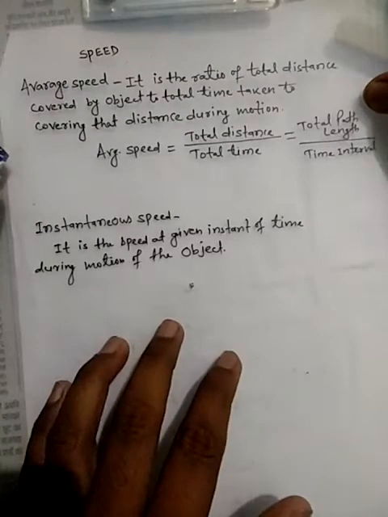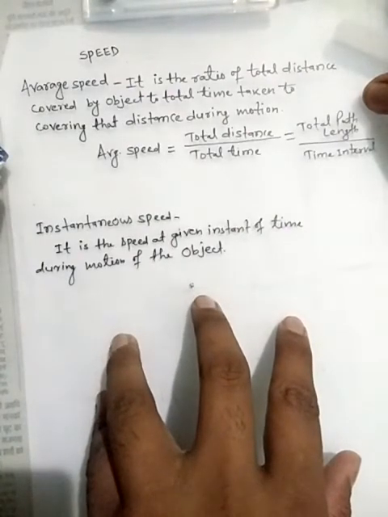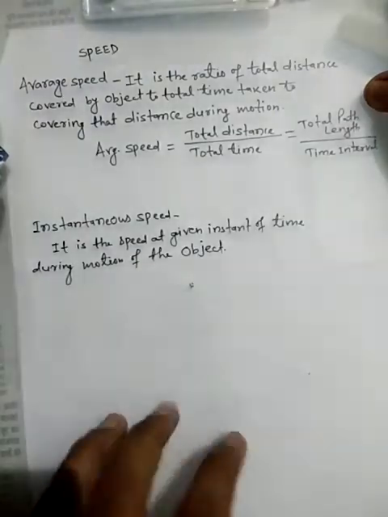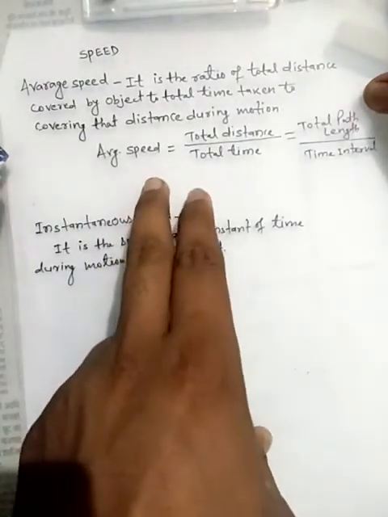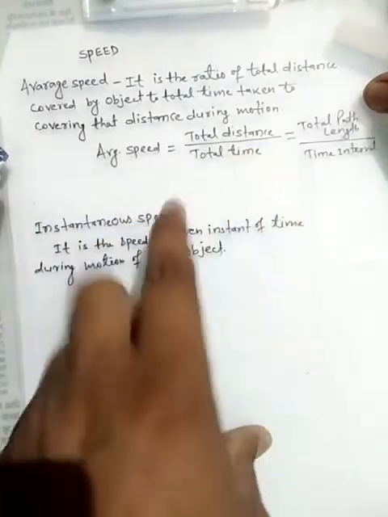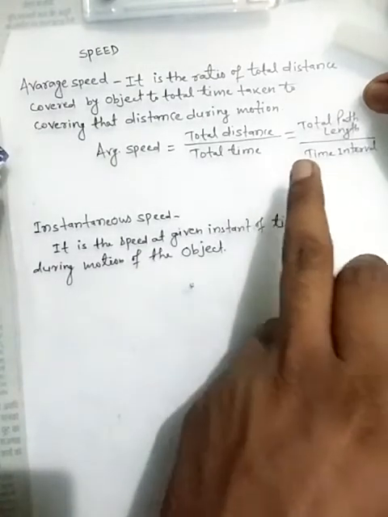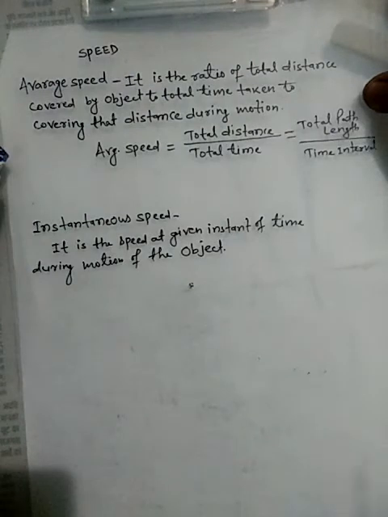Average speed is basically the ratio of total distance or total path covered by an object to the total time taken to cover that distance during the motion of the object. It can be written as average speed is equal to total distance upon total time, or it can also be written as total path length upon time interval.